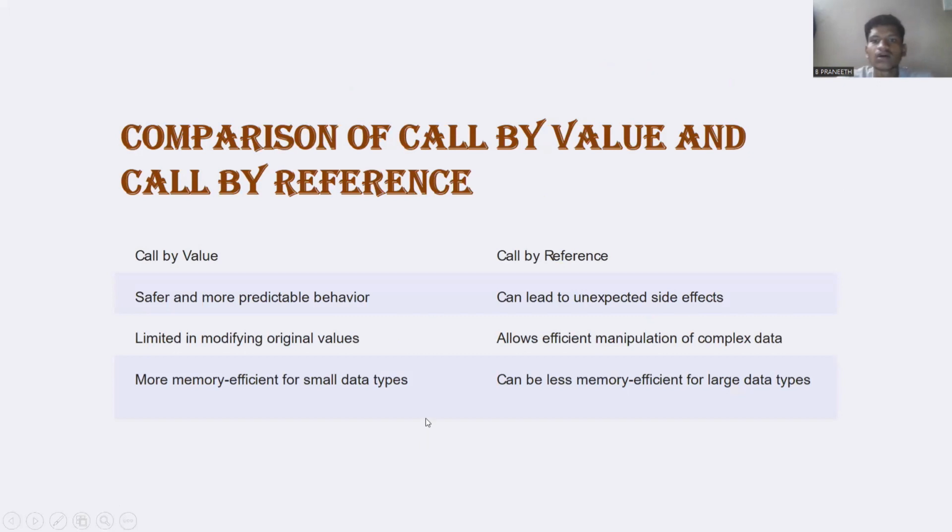Comparison of call by value and call by reference. Call by value has safer and more predictable behavior. Call by reference can have unexpected side effects. Call by value is limited in modifying original values. Call by reference allows efficient manipulation of complex data. Call by value is more memory efficient for small data types, and call by reference can be less memory efficient for larger data types.